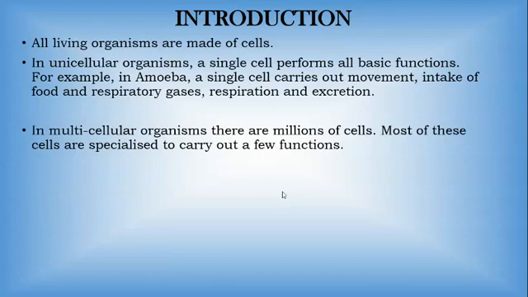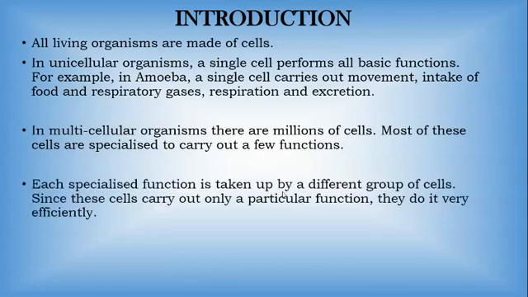In our previous class, we discussed that to carry out respiration, we have different cells. To carry out the flow of blood, again different cells. For the digestion of food, different cells. For movement, again different. So in our body, we have different cells which carry out different activities. Each specialized function is taken up by a different group of cells. Since these cells carry out only a particular function, they do it very efficiently.